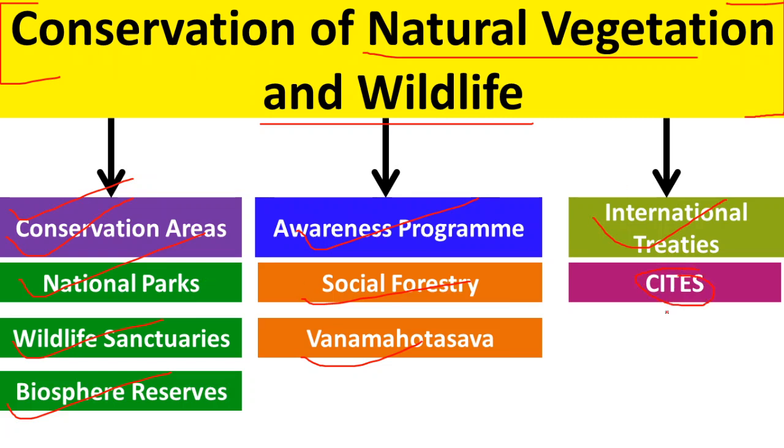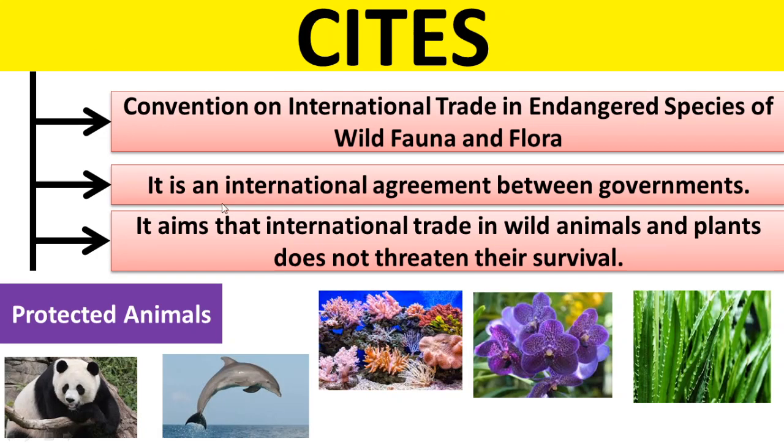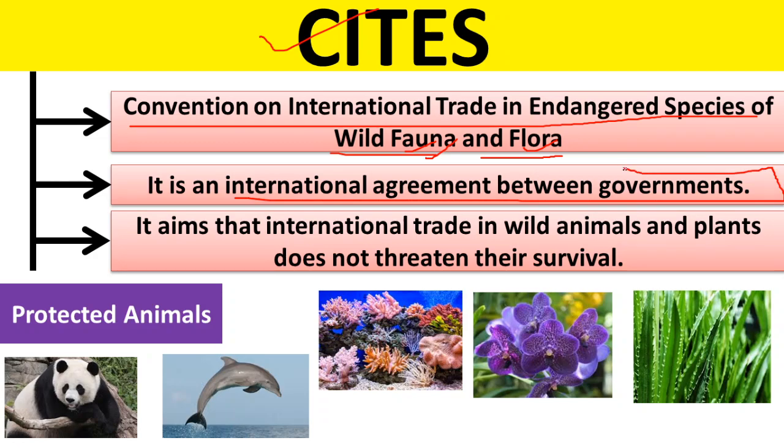What does CITES mean, we'll discuss in the next slide. So CITES is the Convention on International Trade in Endangered Species of Wild Fauna and Flora. Fauna means wildlife and flora means natural vegetation. So it is an international agreement between governments, between several countries.